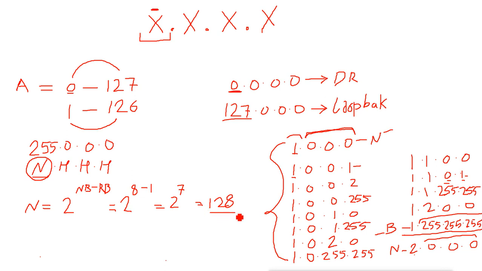So 128, now 0 and 127 we can't use, so from 1 to 126. So a total of 126 networks we can use, like network 1, network 2, network 3, network 4. Now in a single network, you can see there are lots of addresses.